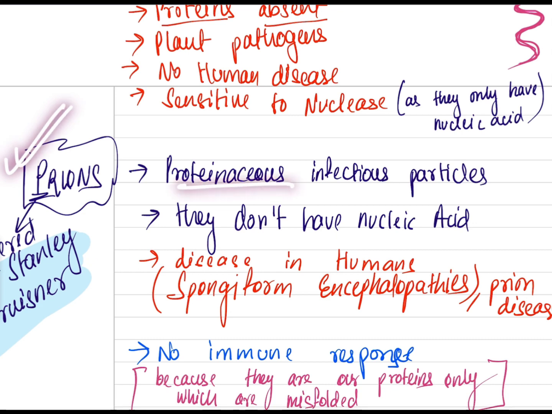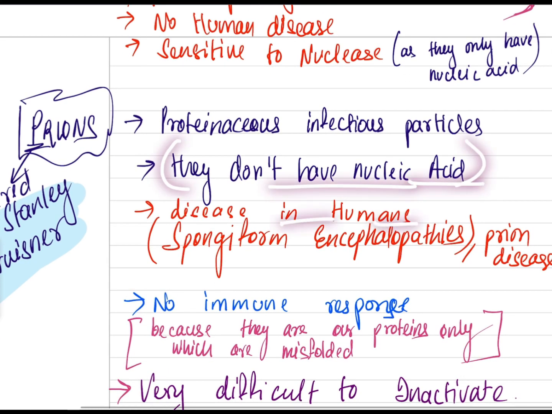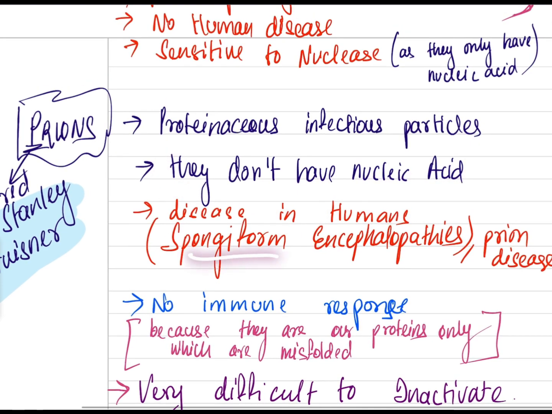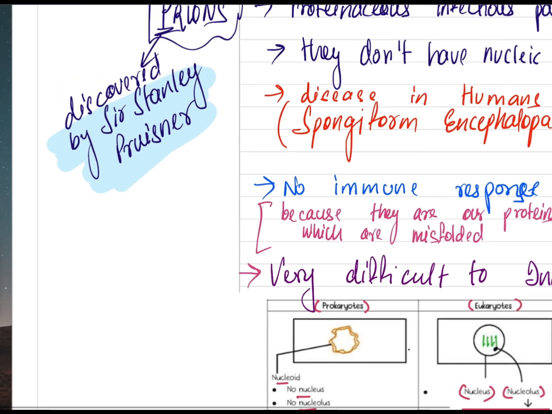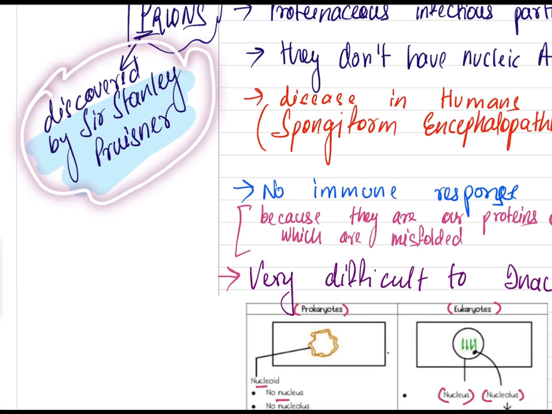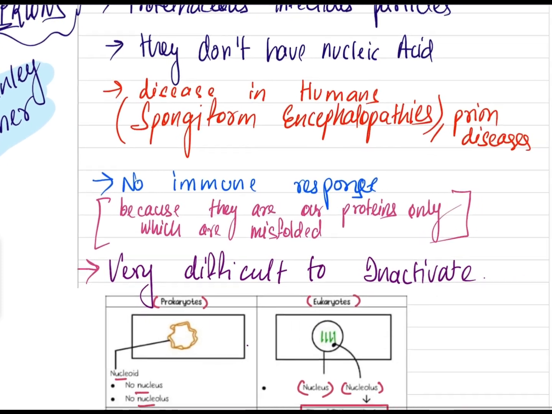Now move on to prion. Prions are proteinaceous infectious particles. It means they only have proteins. They do not have nucleic acid in them, only the proteins. The diseases in humans they cause are spongiform encephalopathy and other prion diseases. They were discovered by Sir Stanley Prusiner.